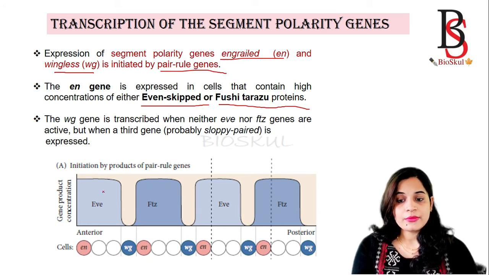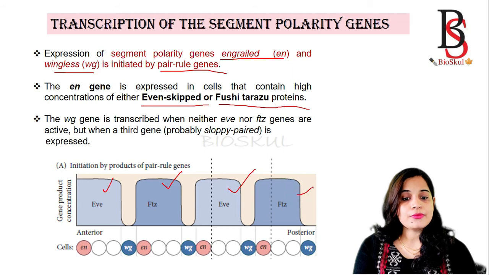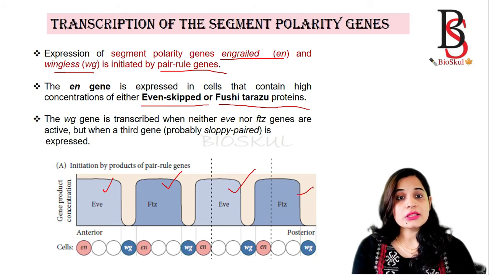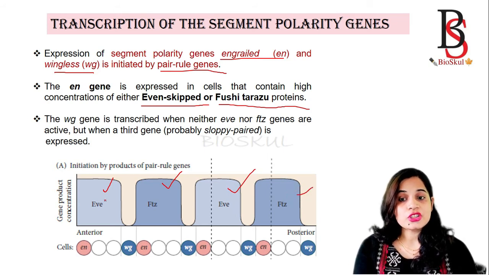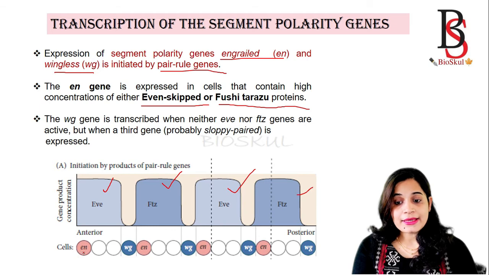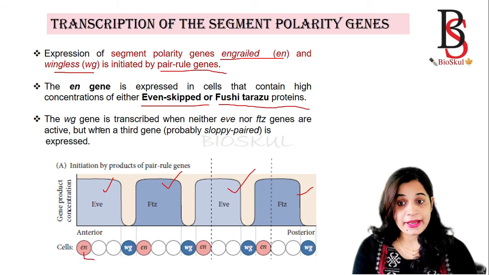So here in the diagram you can see this one is rich in Even-skipped, this one is rich in Fushi Tarazu. In those regions with high concentration of Even-skipped and Fushi Tarazu, engrailed will be expressed.